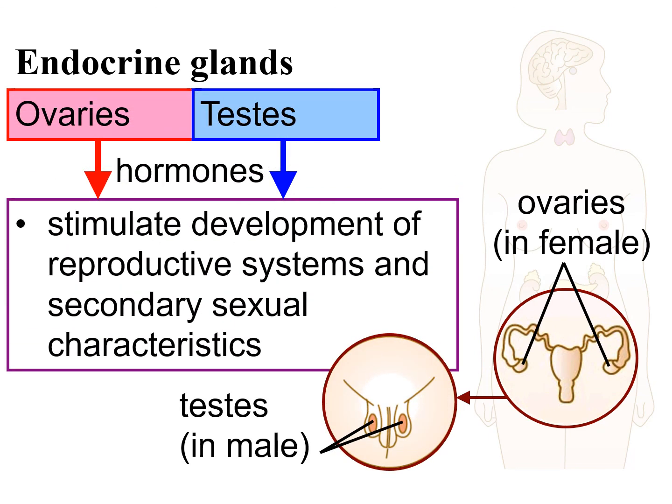The final example of endocrine glands is the female ovary and the male testes. These sex organs stimulate the development of the reproductive system and the secondary sexual characteristics.